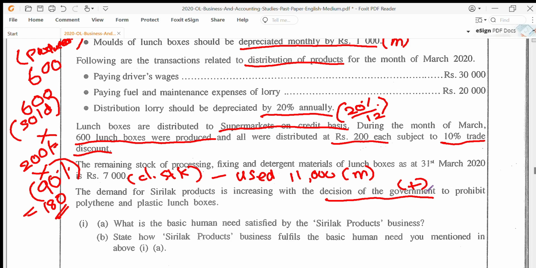So it's the human need for food that is being catered to through this particular business, though not directly. It's not a catering business to directly meet the need of food or hunger, but here they are facilitating that need. So for question 1A, the answer will be that the basic need would be food or hunger.